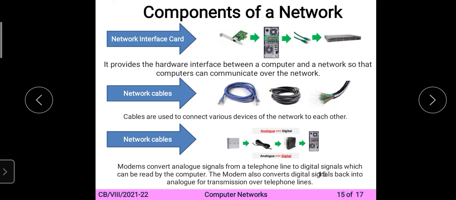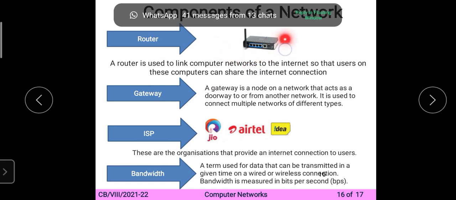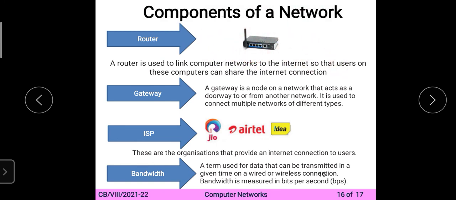Now today we have learned the last one. Next, on the next class we will learn about the gateway and ISP bandwidth and the last one. So due to network connection we learn till the router only. So fourth is the router. You can see here the symbol of the router. Router is mainly used at our home.